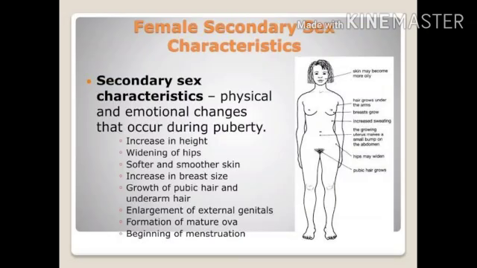Now the next point, that is formation of matured ova and the beginning of menstruation, we will learn after we complete the male secondary sexual characteristics. Clear children? Okay, now after completing the female secondary sexual characteristics, let us move to our next segment, that is the male secondary sexual characteristics.